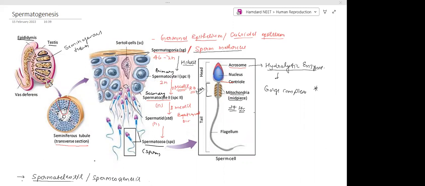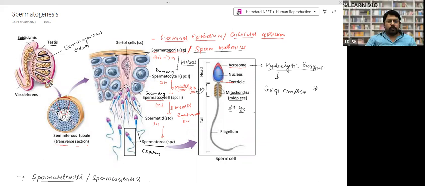Yes, sir. Great, great. So what you need to remember: the function of the Sertoli cell we already discussed, and here you just need to remember which is haploid and which is diploid. One more thing: the life span of the sperm is only 24 hours. Why? Sperm remain alive for 24 hours.